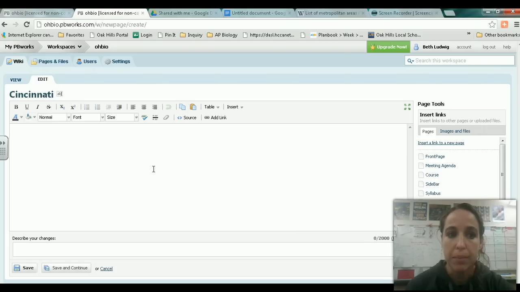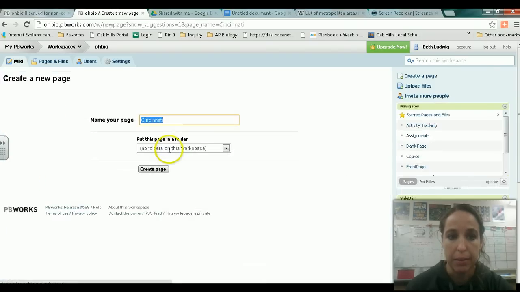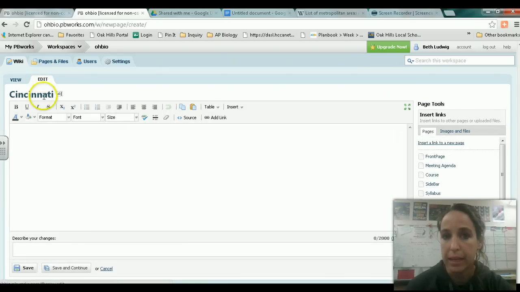Okay, so now I'm in here and I'm on Edit. Make sure that you're on Edit, because if you're on View, you're not going to have it. You're not going to be able to do anything. Okay, so you want to be on Edit. So make sure that that's highlighted, okay? So now you have a couple of different options at this point.